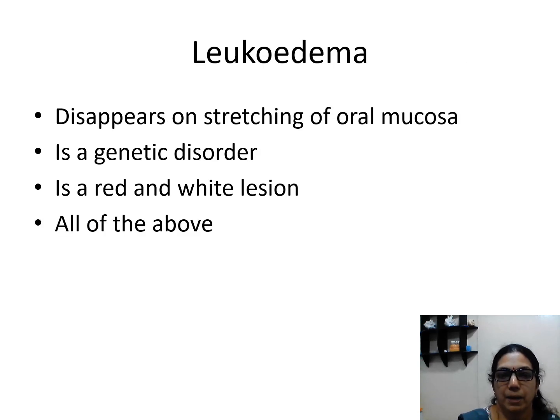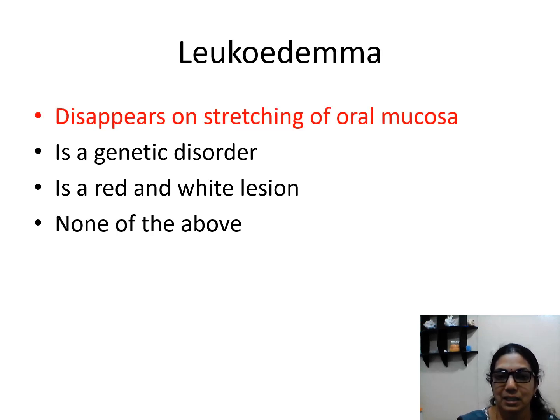So, leukoedema. What are the characteristics of leukoedema again? Disappears on stretching of the oral mucosa, it is a genetic disorder, it is a red and white lesion, or all the above. So, what is the answer? We discussed this leukoedema. It disappears on stretching of oral mucosa is the correct point about leukoedema. It is not a red and white lesion and it is not a genetic disorder.